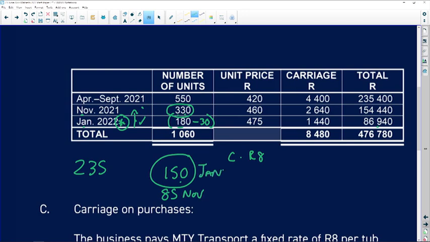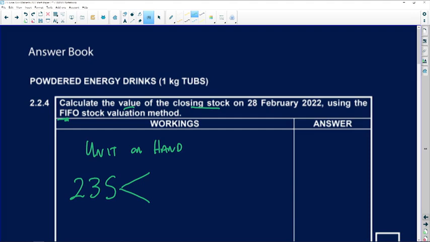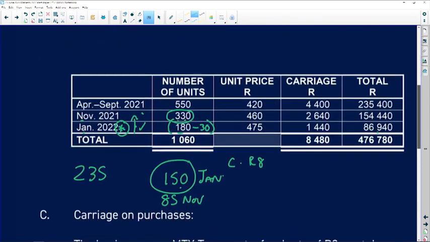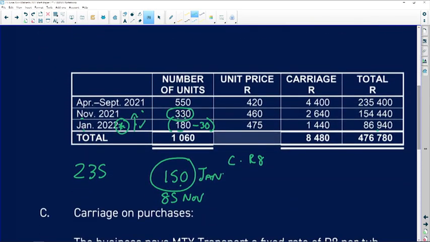So let's take that through to our answer booklet. Right, so 150 January, 85 November. Let's now add a value to this. Okay, so let's go to January. Right, and in January, my unit price, 475 in January, right, 475.